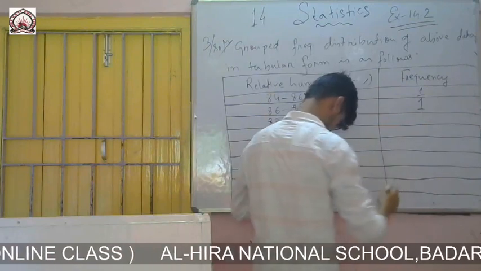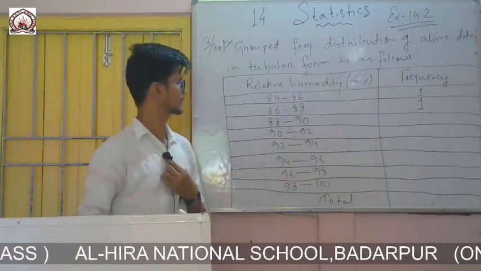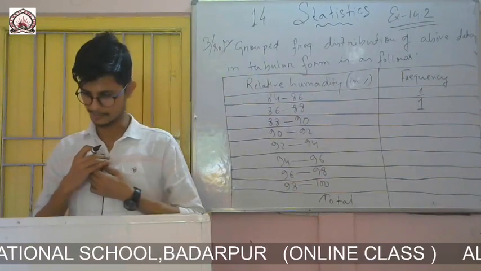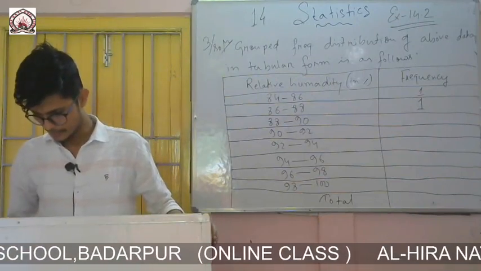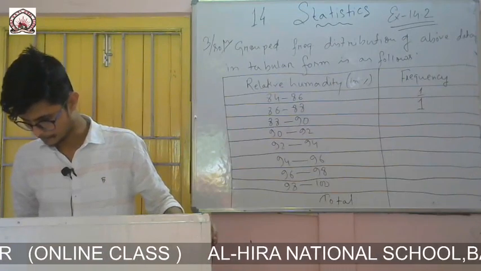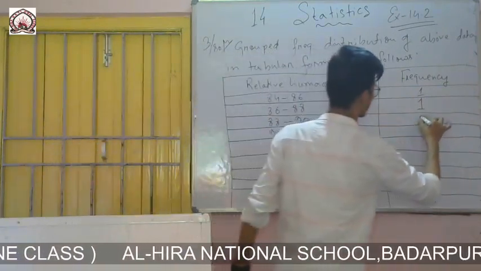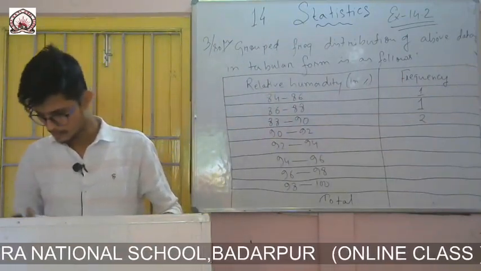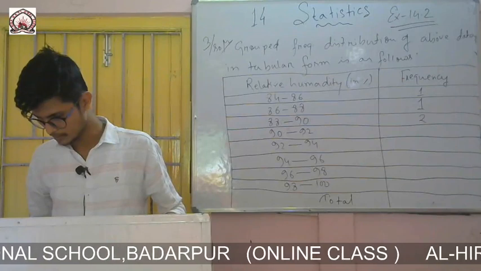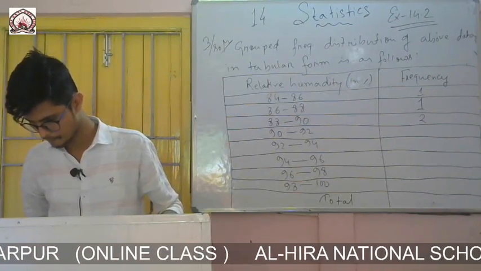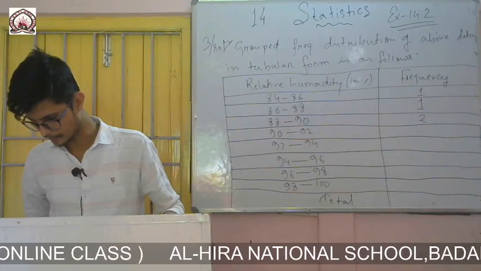Then 88 to 90: 1 and 2 are there. Then 90 to 92: 1, another one, 2, same as earlier.